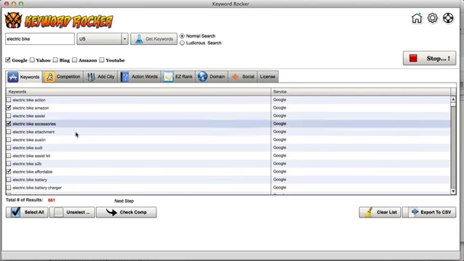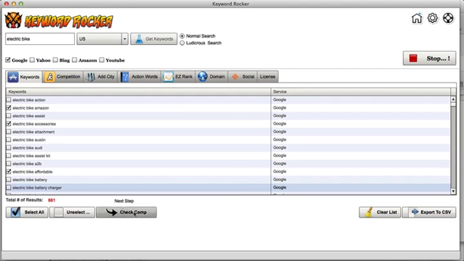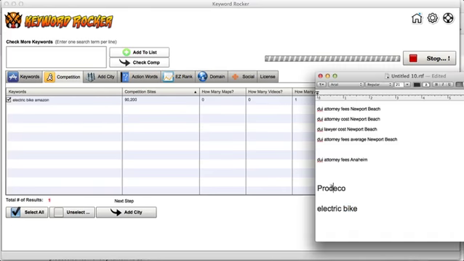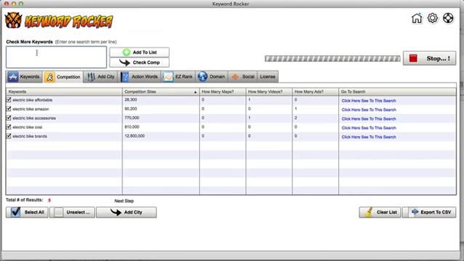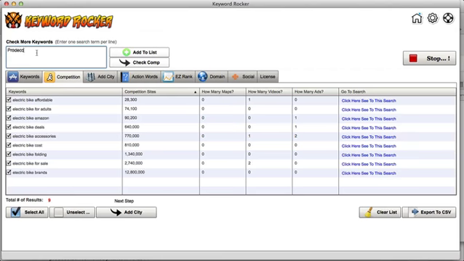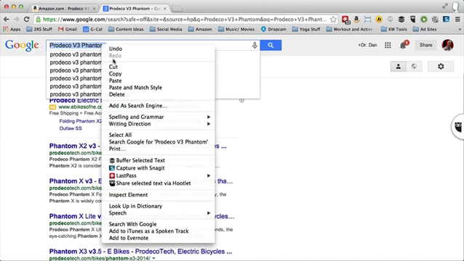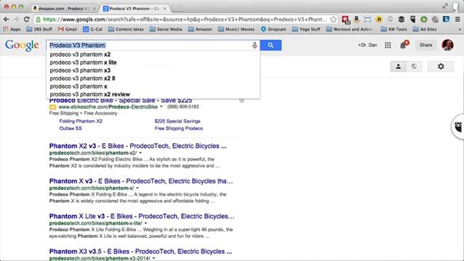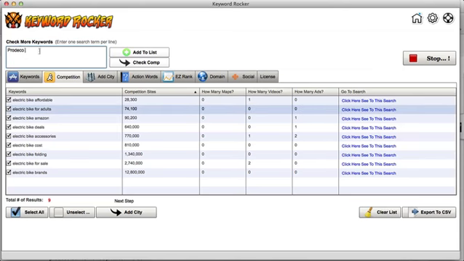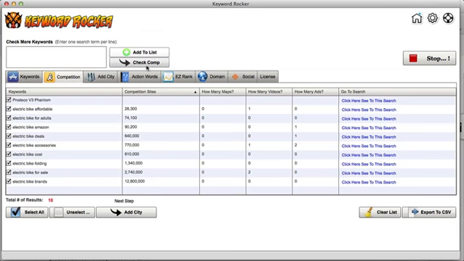So I can even go through here. I could run this again and get the other keywords, but I'm not going to do that. I'm just going to go with these right here. And I can even just do the Prodelco. I can throw that in here as well. I'll wait for this to be finished though. Okay, I'm going to do the Phantom, just the Phantom on there. Okay, add to list. Check competition.